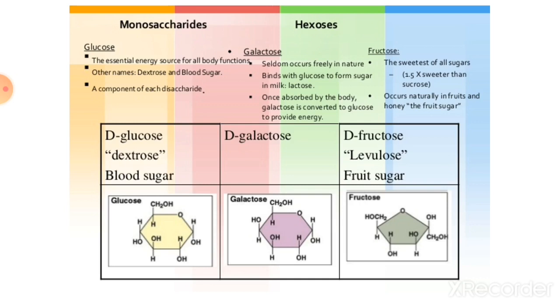Then the last hexose is fructose. The sweetest of all sugars is fructose and it occurs naturally in fruit and honey. It is also called fruit sugar. And these are the structures of glucose, galactose and fructose. Glucose and fructose have the same formula, but they are structural isomers of each other.